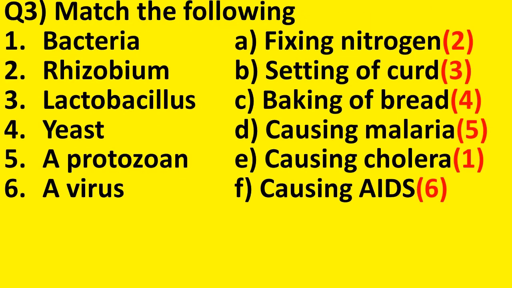Now we will discuss question number 3, match the following. Here in section A, bacteria, rhizobium, lactobacillus, yeast, protozoan and virus are given.